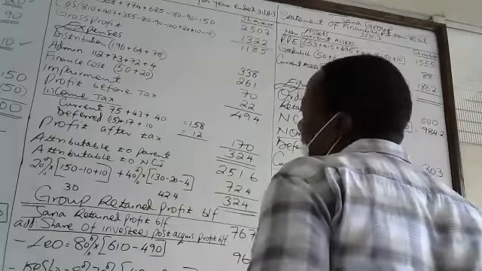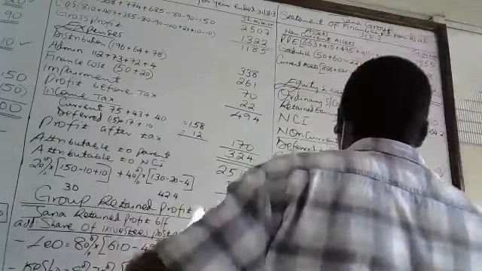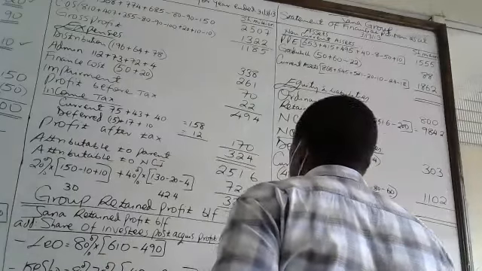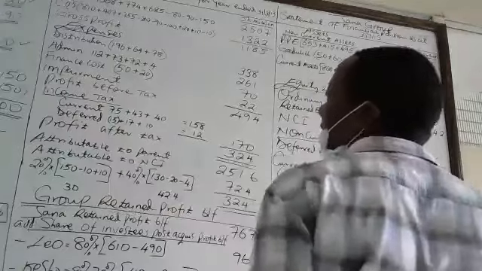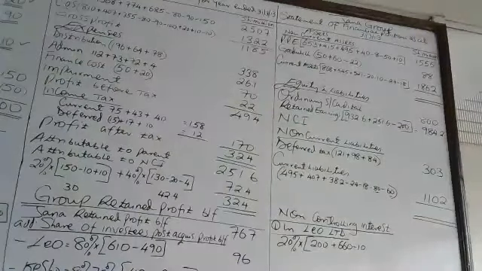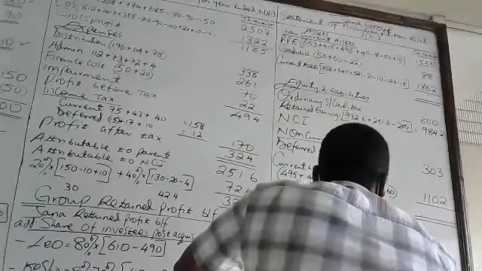After adjusting, we adjust with what? In Leo, we adjust with unrealized profit 10. Profit made by Leo on selling goods to Jana, that is 10. And also, we have an overcharged depreciation of 10, is it? So we add it back. Yeah, 10.